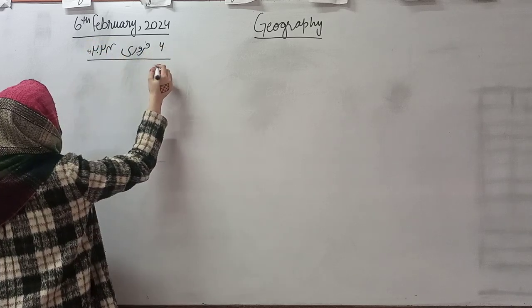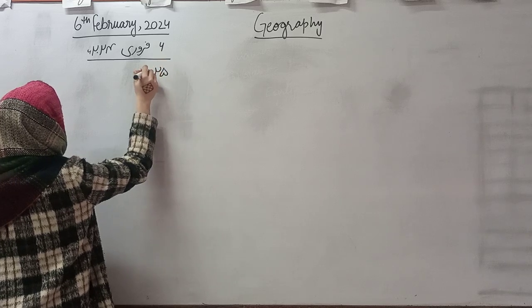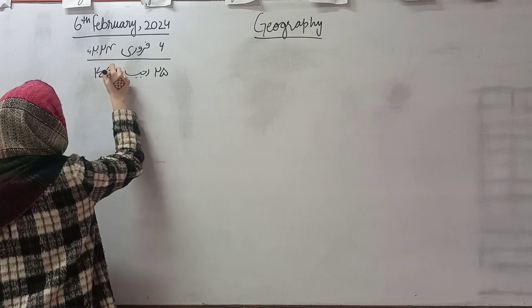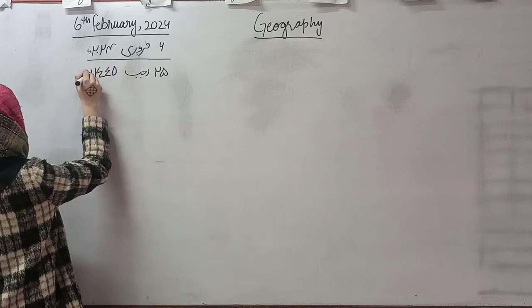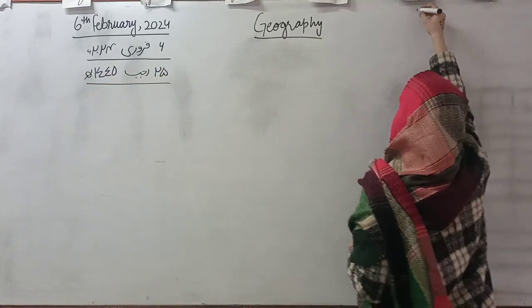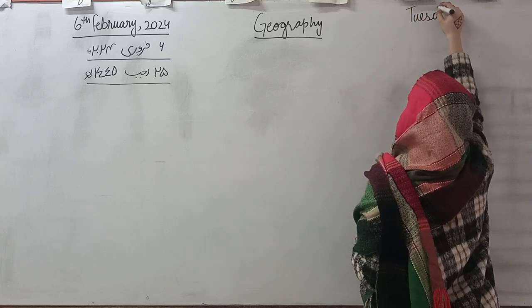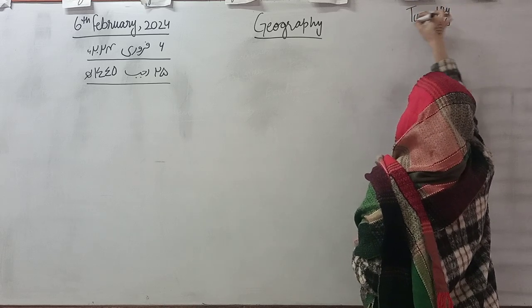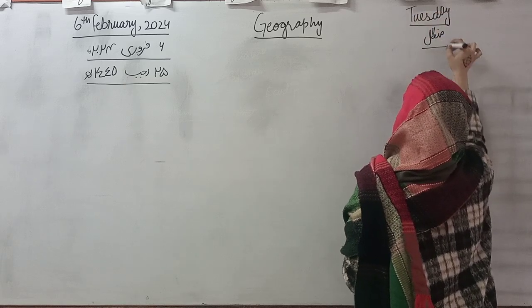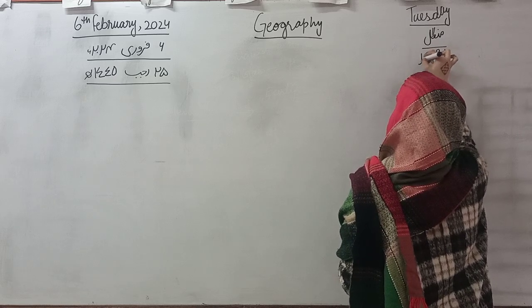According to the Islamic calendar, today is 25th Rajab 1449 Hijri. And today is Tuesday, Yawmus Sulusa.